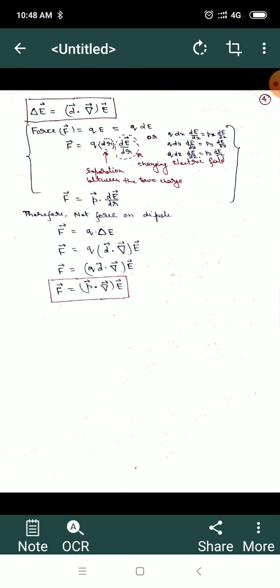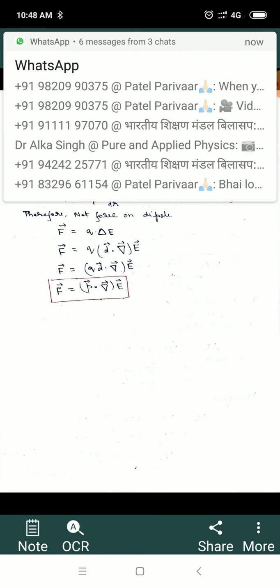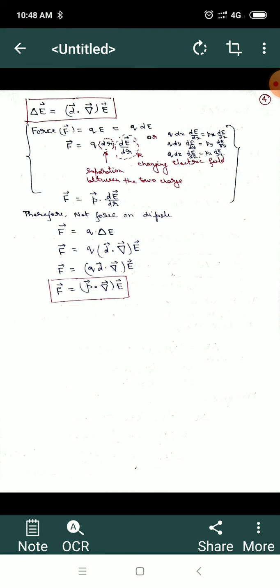Obviously, we can write the net force on the dipole as F equal to Q into delta E, where this value of delta E we have already calculated. So we substitute it: in place of delta E we will write (d vector dot del vector) bracket multiplied by E vector. So F is equal to Q d dot del vector into E vector. Here Q d is basically the dipole moment, so F is equal to P vector dot del operator bracket and then electric field E.